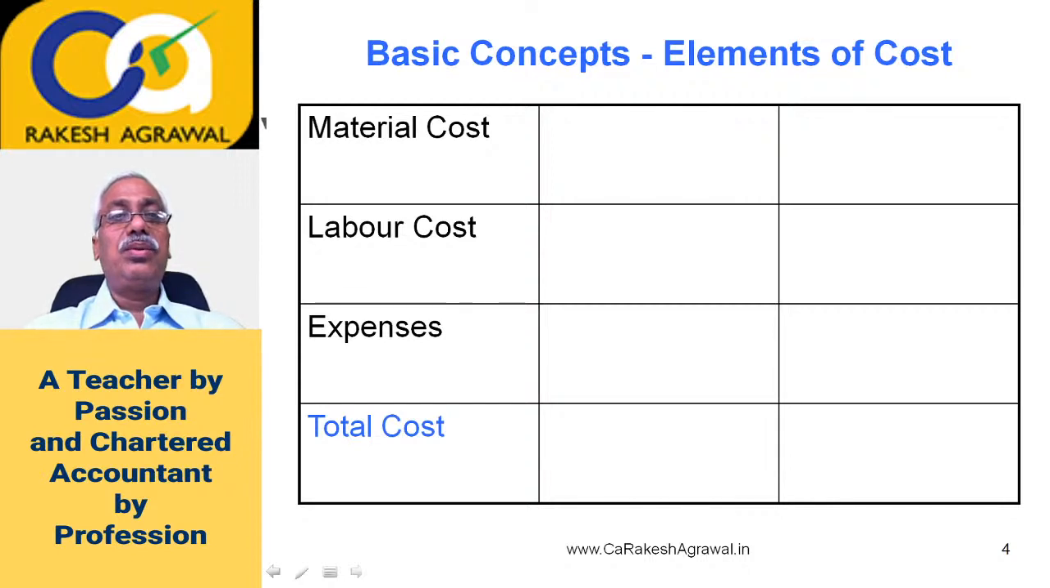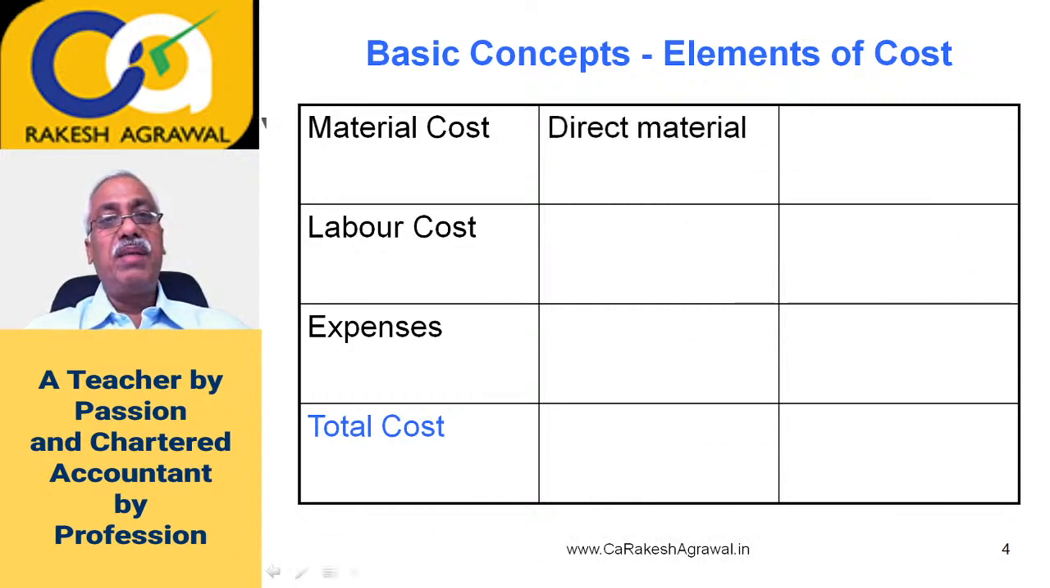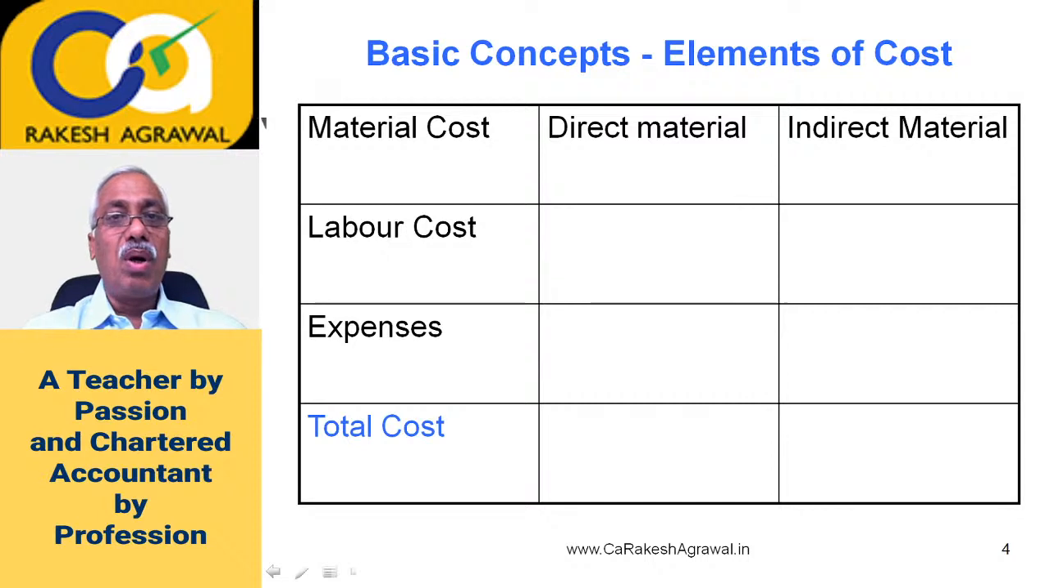Now each of these 3 elements will further get divided in 2 parts. Like material cost gets divided in 2 parts: direct material and indirect material. Now what is the difference between these two, direct and indirect? All costs which can be directly associated with the product which you are manufacturing can be called as direct cost, and all other costs which you cannot associate one to one with the product which you are manufacturing, but that cost is required, that cost is incurred, then we call it as indirect material cost, or any cost, such cost is called indirect cost.